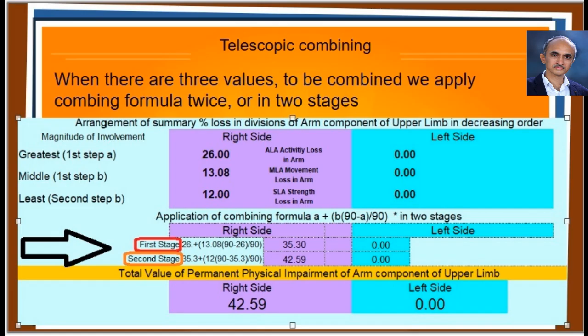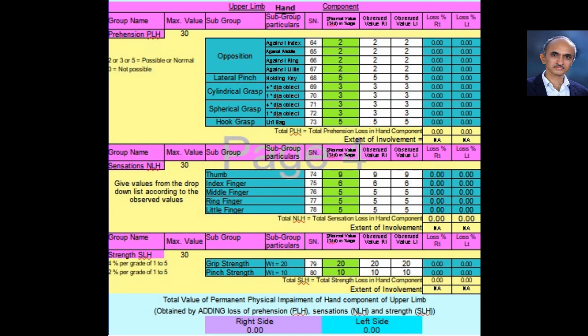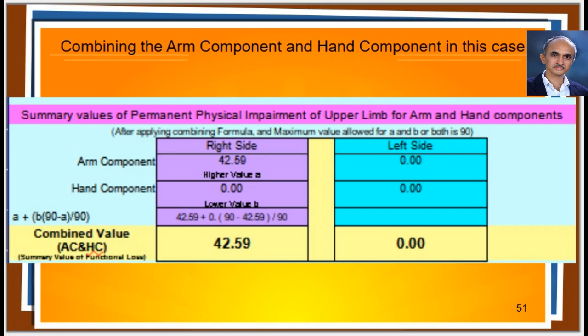Here, everything was automatically arranged, formula got applied, and the final values were calculated. Everything happened automatically. Though you get the calculations automatically, the most important thing is, you should know all the steps and be ready to explain the process exactly as described in Gazette during cross-examination. In the present case, let us go down to the hand component. There was no loss. Then we go for combining of the arm and hand component.